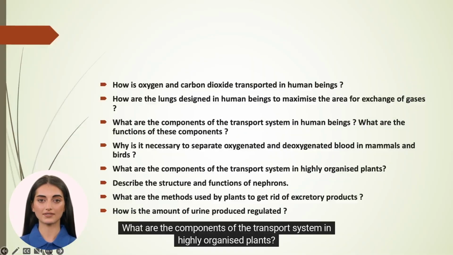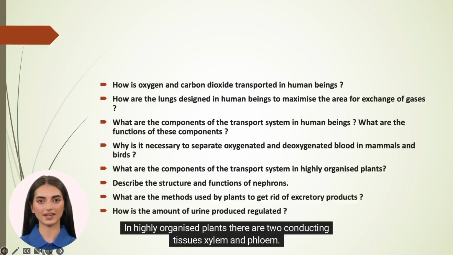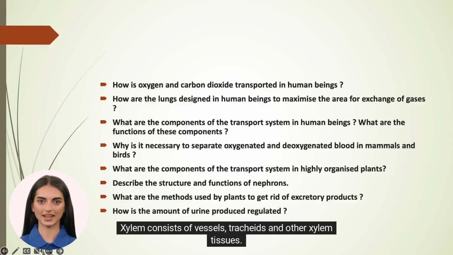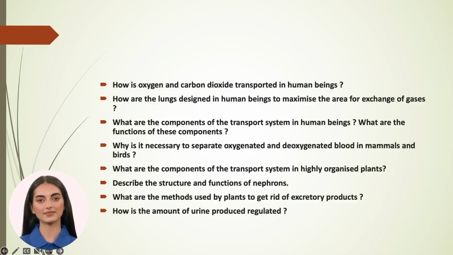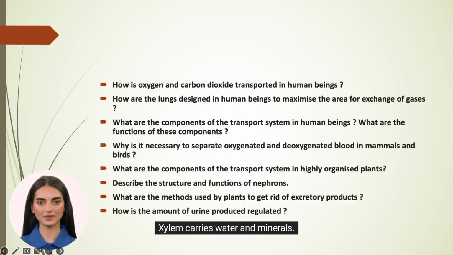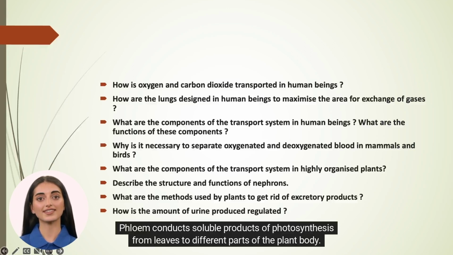What are the components of the transport system in highly organized plants? In highly organized plants, there are two conducting tissues, xylem and phloem. Xylem consists of vessels, tracheids, and other xylem tissues. The interconnected vessels and tracheids form a continuous system of water-conducting channels reaching all parts of the plant. Xylem carries water and minerals. Phloem conducts soluble products of photosynthesis from leaves to different parts of the plant body.